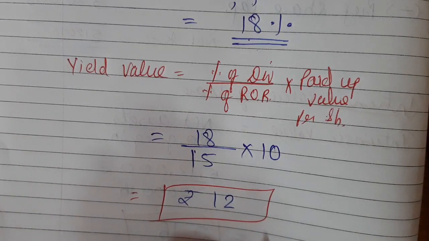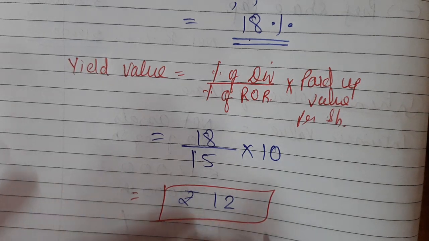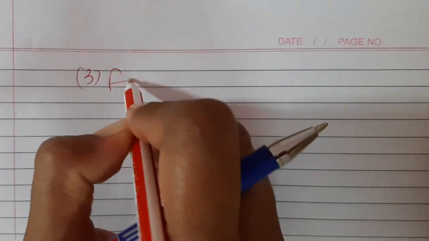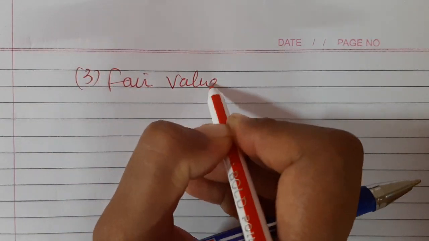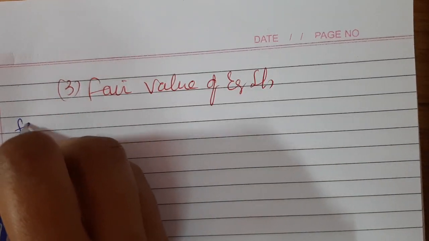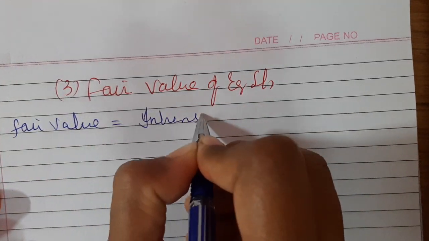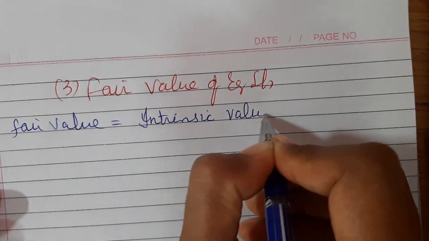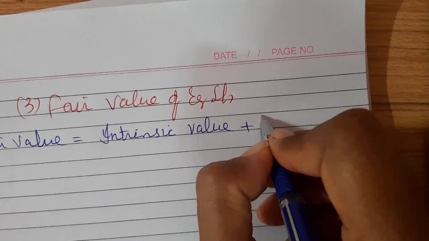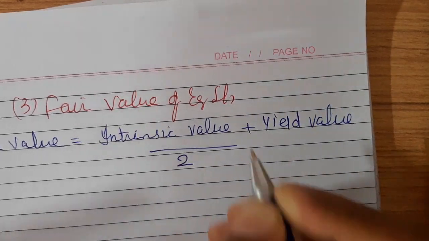My intrinsic value was rupees 16 and yield value is rupees 12. And the last one, that is third, fair value. So fair value of equity share, formula: fair value equals intrinsic value plus yield value divided by 2.